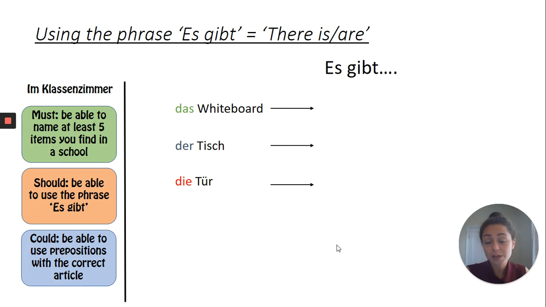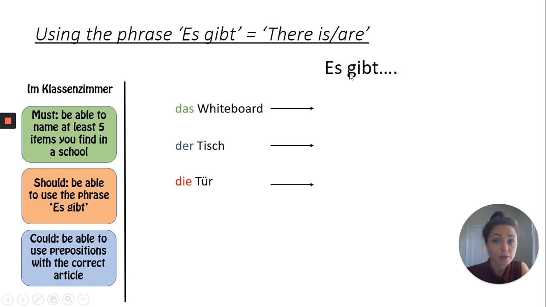So next up, now that we've had a look at some classroom items, we want to use them in a little bit more context to also say what there is or what there are, things that are in our classroom. So, very important, we have learned the items of vocab always with the article to tell us whether the noun is neuter, masculine or feminine. Neuter is green, masculine is blue, and red is for feminine.